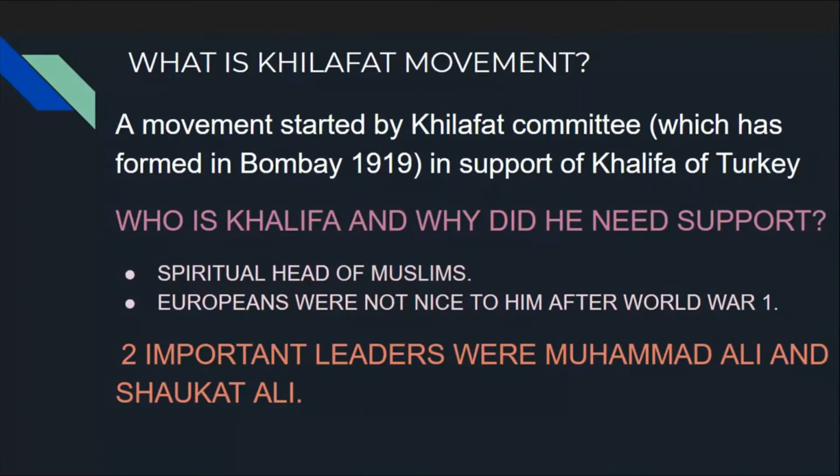Now, to do that movement, he wanted to unite Hindus and Muslims. Yes, at that time Hindus and Muslims were in a big clash. Hindus and Muslims had many problems. Now, what is the Muslims' problem? The Khalifa was cornered by the European people. Who is Khalifa? The spiritual head of Muslims is known as Khalifa. They were cornered by the European people after the First World War.